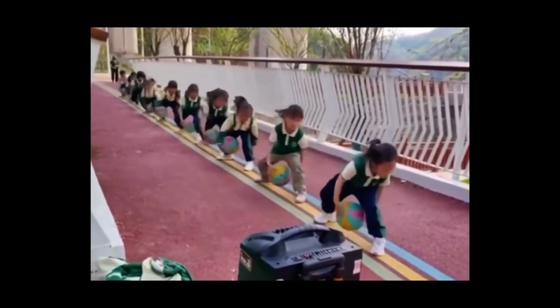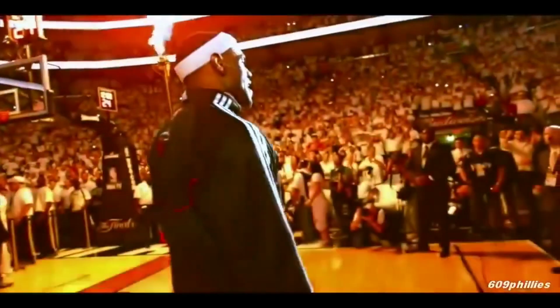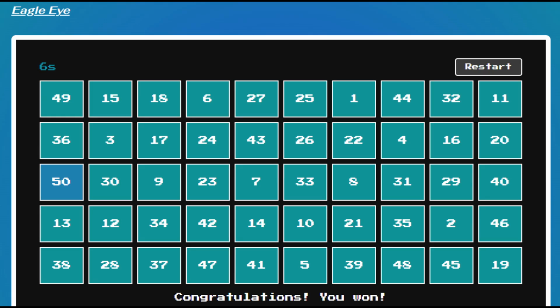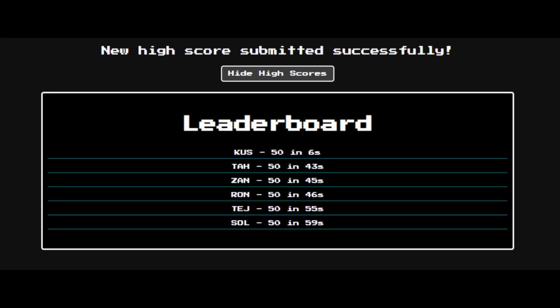In my position, some people may have continued practicing, tried to hone their skills and get the treasured first spot on the leaderboard. But there's a key detail about me I haven't told you yet. I'm also a programmer. Here's how I taught an AI model how to destroy my friends and get the top spot in Eagle Eye.